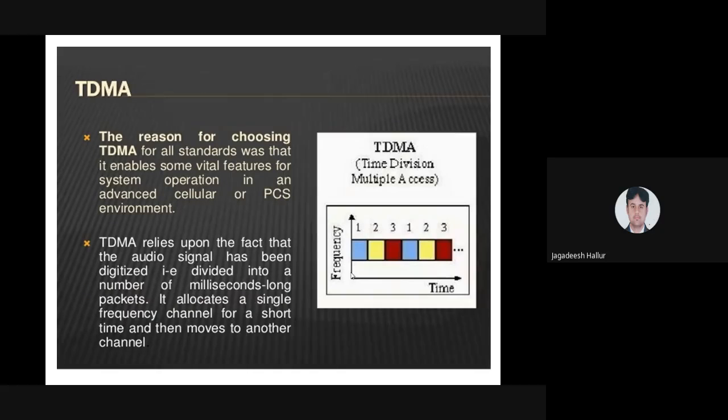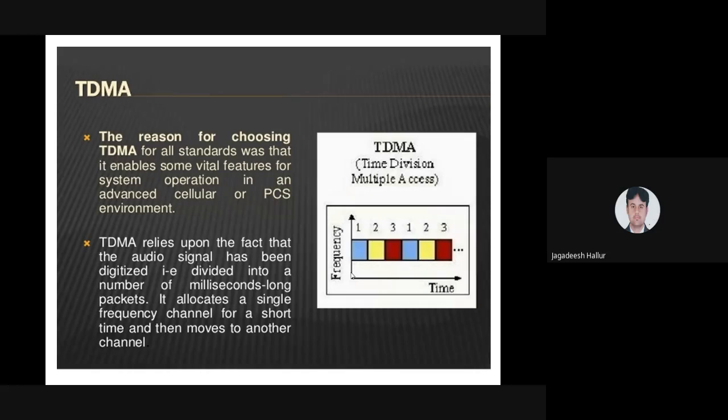The individual time slots are 1, 2, 3. The graph is frequency versus time, and it is divided with respect to time. That is 1, 2, 3, and again the time slots are repeated. Here we use the frequency reuse concept. The frequency reuse concept can be used in time division multiple access. The same frequency is used multiple times, using multiple time slots.